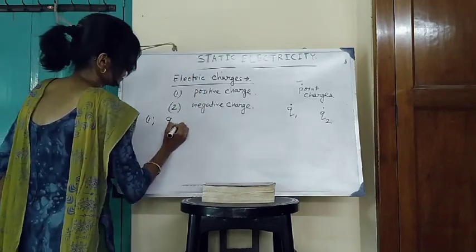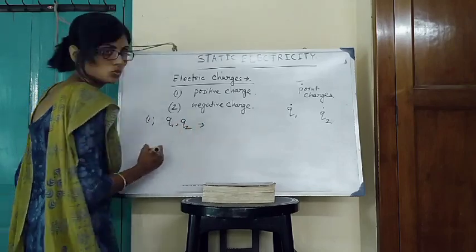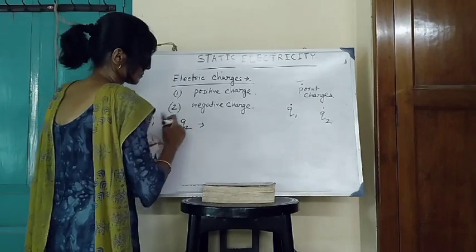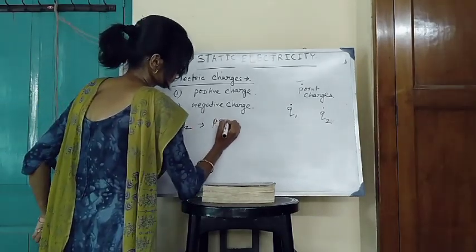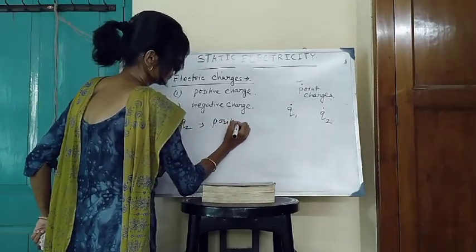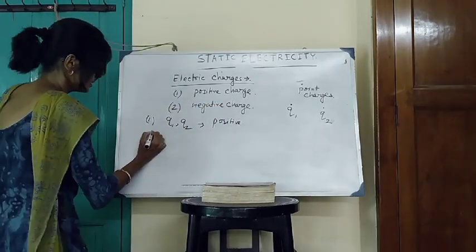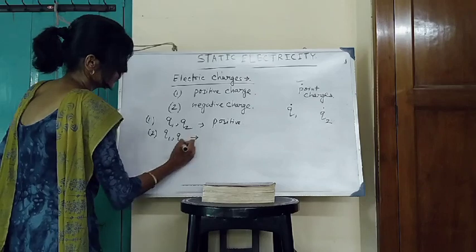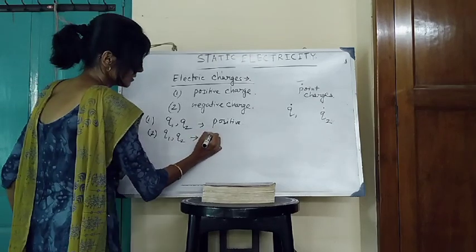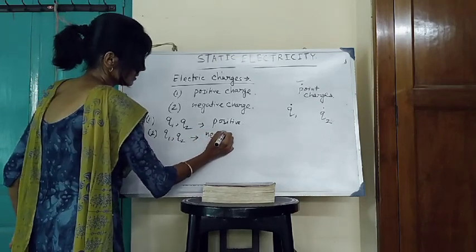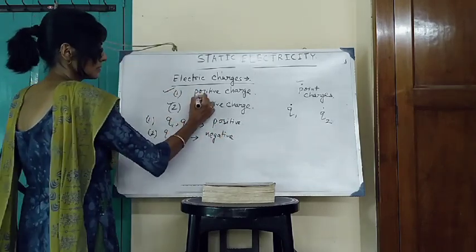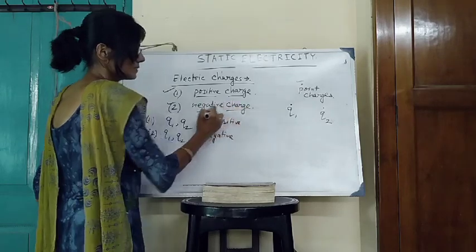Number one, both Q1 and Q2 may be positive. Number two, both Q1 and Q2 may be negative, because two types are possible, positive charge and negative charge.